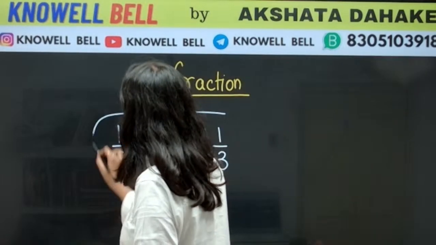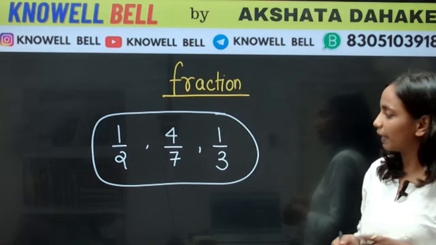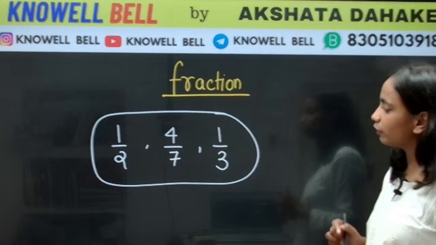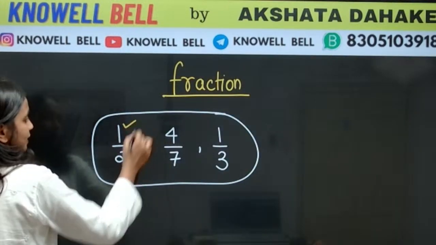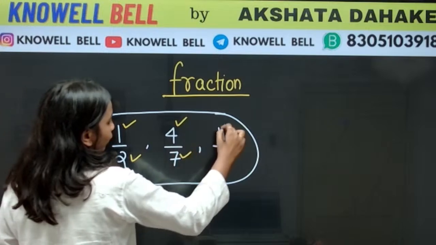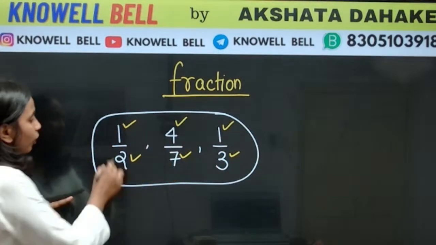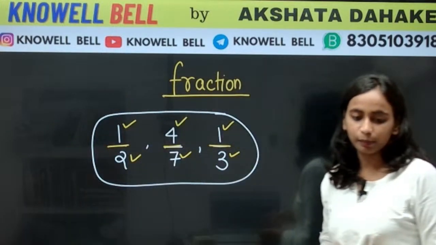So when we say fractions, these are some of the terms that come into our mind. Now if we look at all of them, there is one thing very common. All of them contain two digits. One present here, one above, one lower, one above, one lower. This is very common in all of them. And what else is common in all of them? They have a line in between.